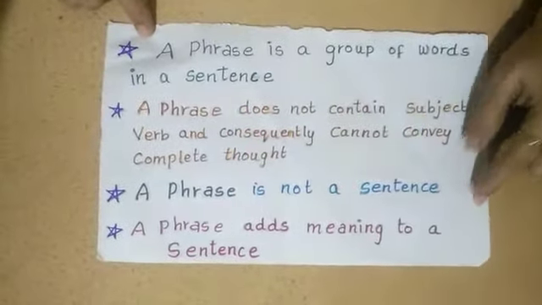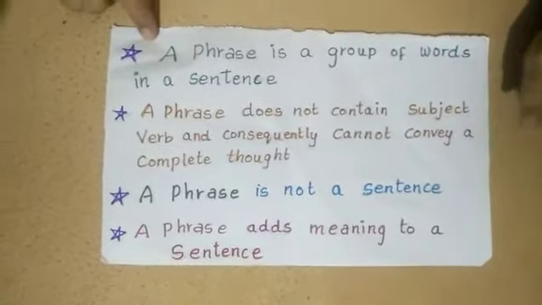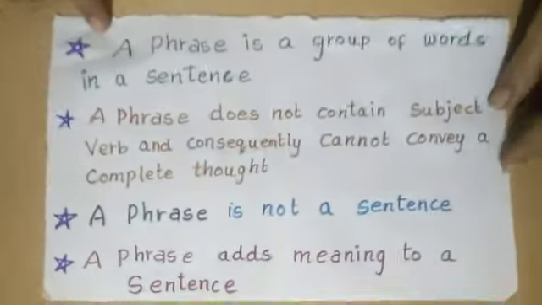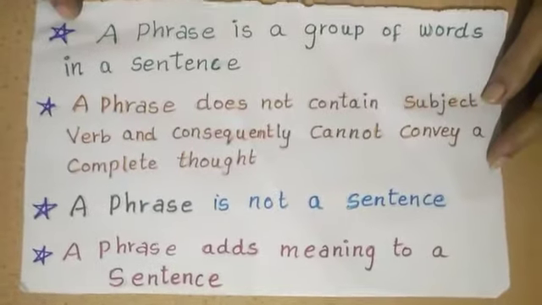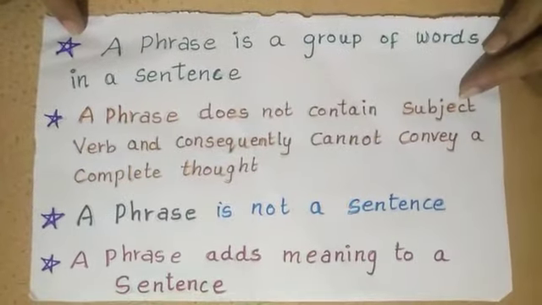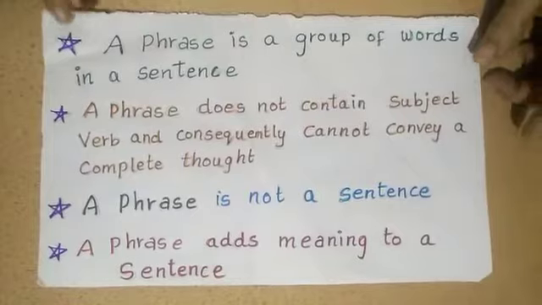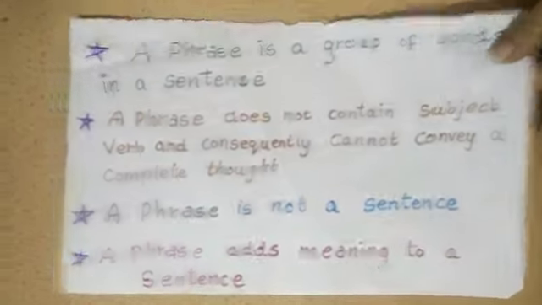A phrase adds meaning to a sentence, but a phrase is not a sentence.